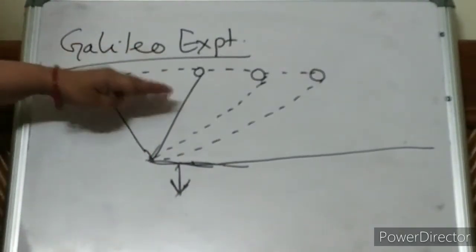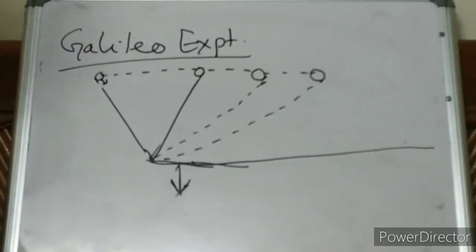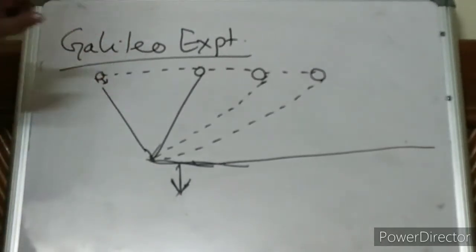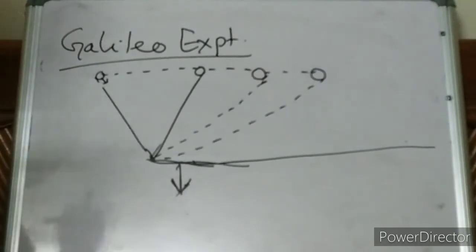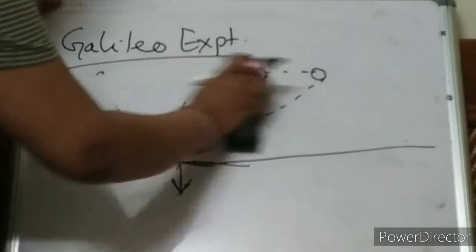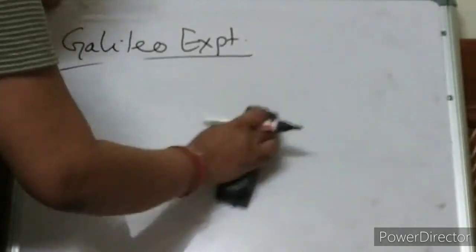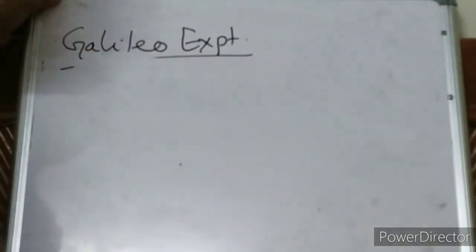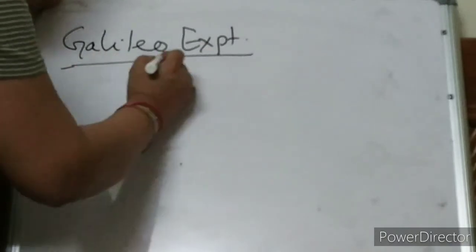So from this experiment, what is Galileo telling? Galileo establishes that rest is not the only natural state. Very important. Let me write the statement. Have you understood this experiment? How beautiful this experiment is.